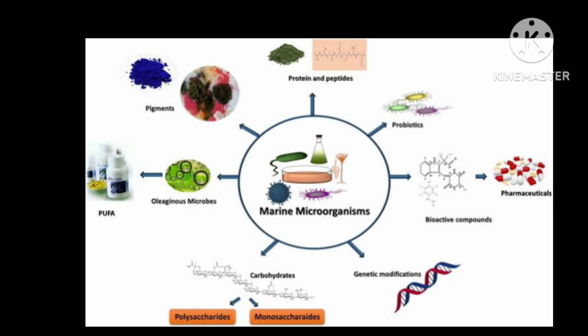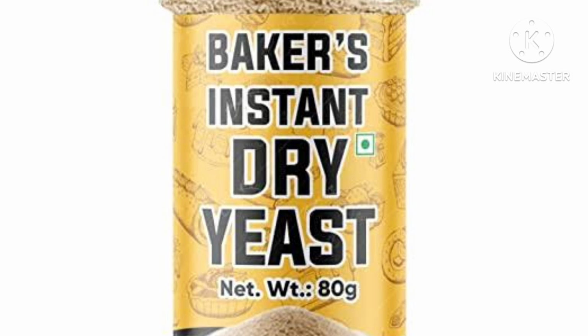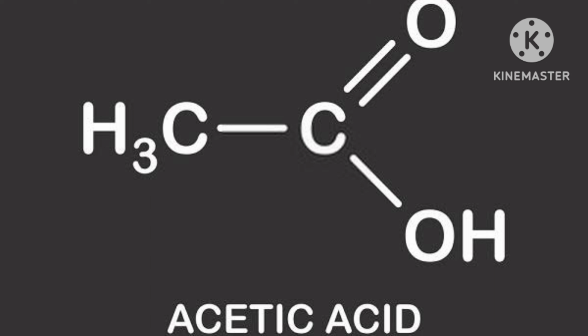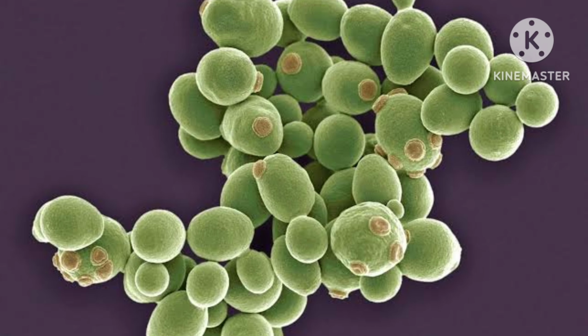Commercial use of microorganisms. Microorganisms are used for the large scale production of alcohol, wine, and acetic acid. Acetic acid is commonly called vinegar. Yeast is used for commercial production of alcohol and wine. Commercial production means it is produced in the industries. Alcohol and wine are manufactured in industries.